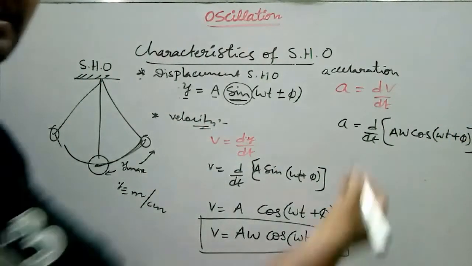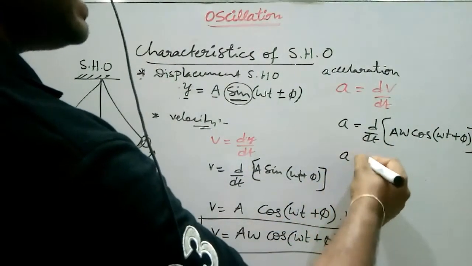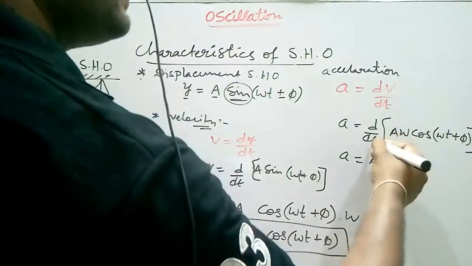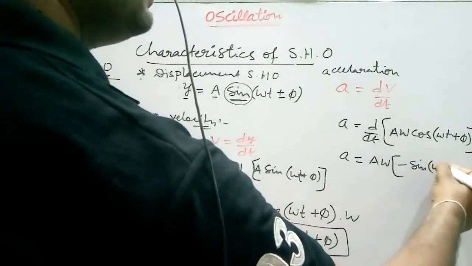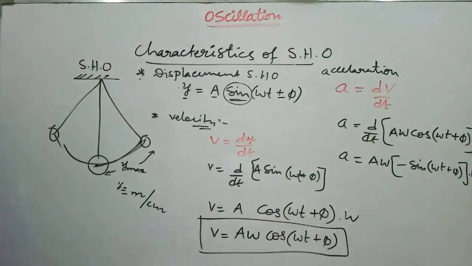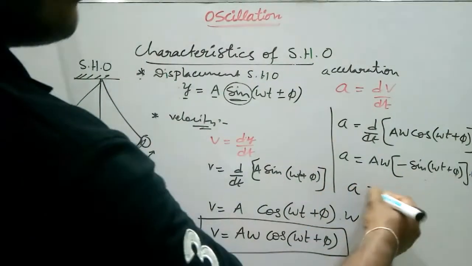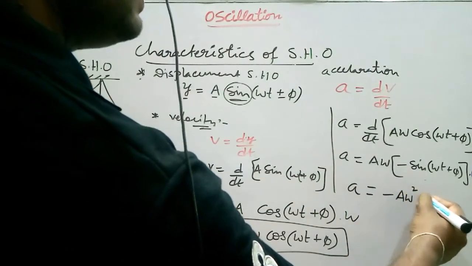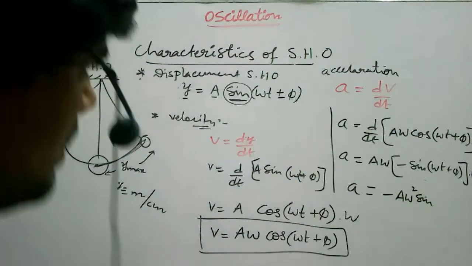Now we differentiate this equation with respect to time. Then we get a equal to a omega into the differentiation of cos, which gives a minus sign, minus sine of omega t plus pi into omega. Simplifying, a equal to minus a omega square sine of omega t plus pi. Okay, so we will see here.